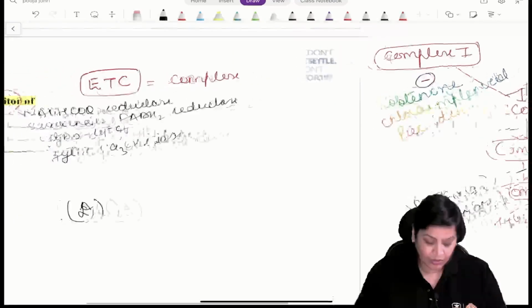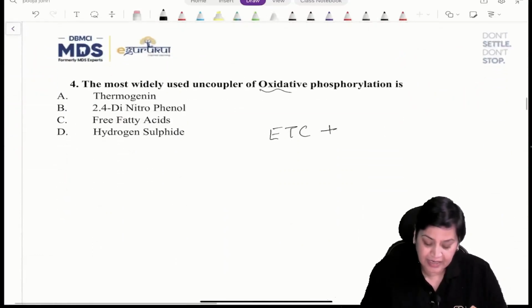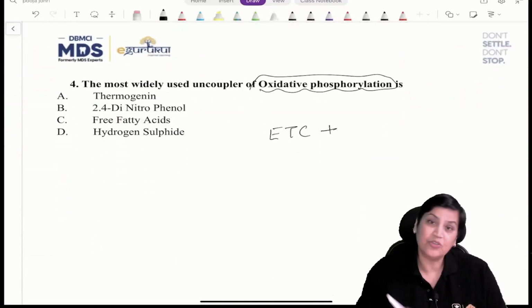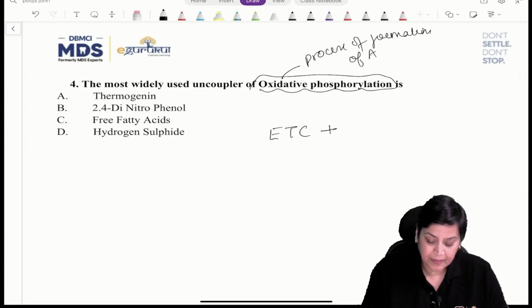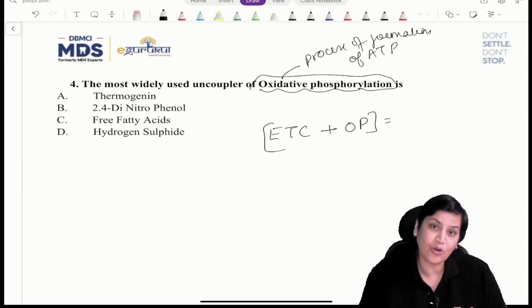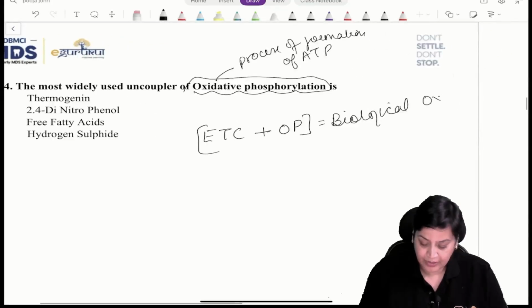That process is oxidative phosphorylation. How do we define oxidative phosphorylation? Process of formation of ATP. So I can say that ETC plus oxidative phosphorylation is overall known as biological oxidation. First of all, try to understand this fact.